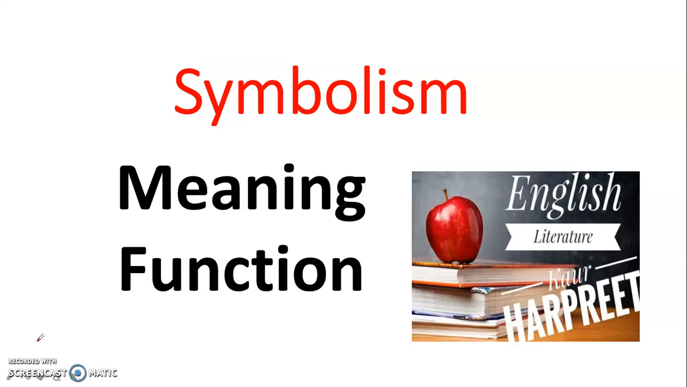Today I will talk about symbolism, which is a late 19th century art, and its aim is to represent absolute truth symbolically. So let's get started.